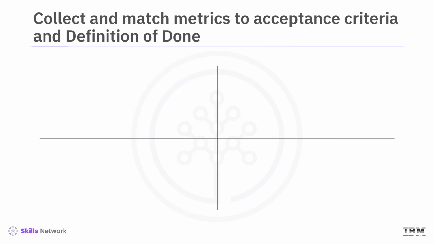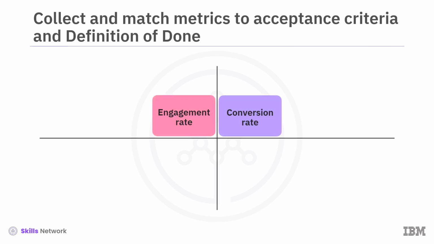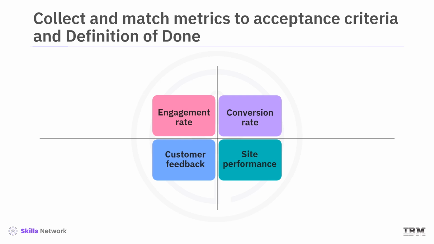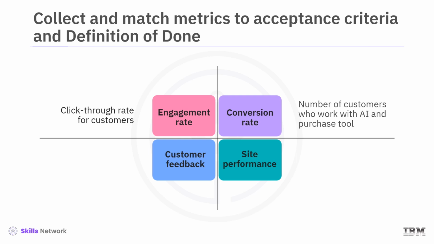Lastly, the metrics collected and matched to the acceptance criteria and definition of done should include the engagement rate, the conversion rate, customer feedback, and site performance. These should include the answers to: what is the click-through rate for customers who initiate the custom tool design process? What is the number of customers who work with the AI tool that end up purchasing a tool, custom or recommended?